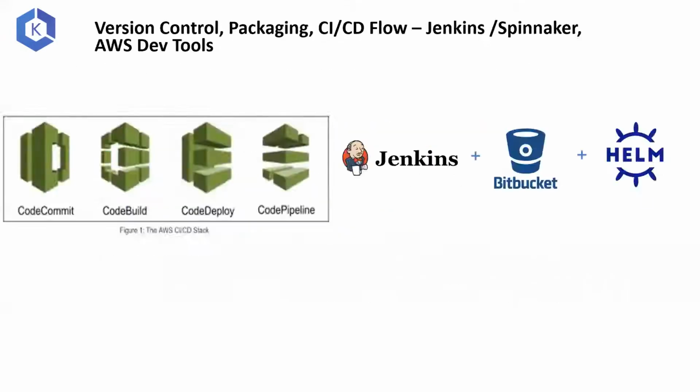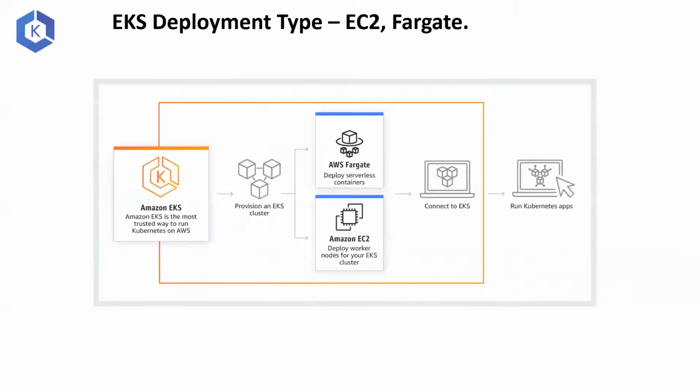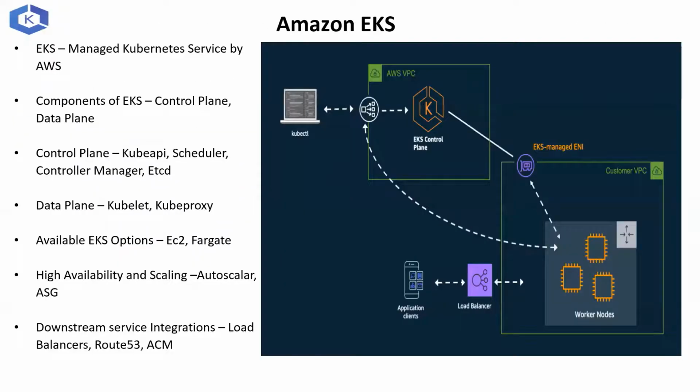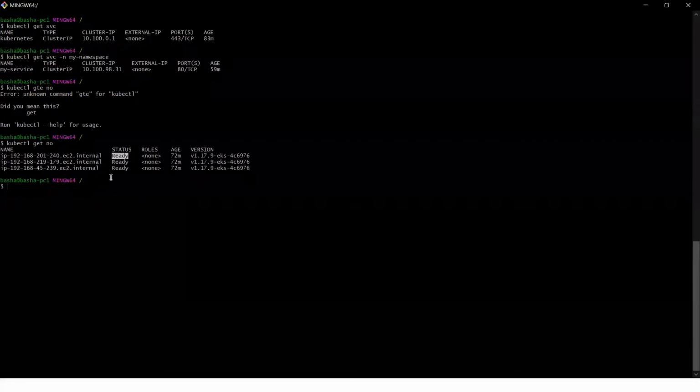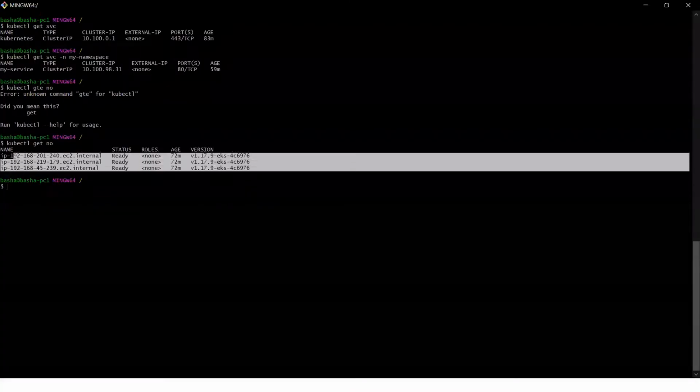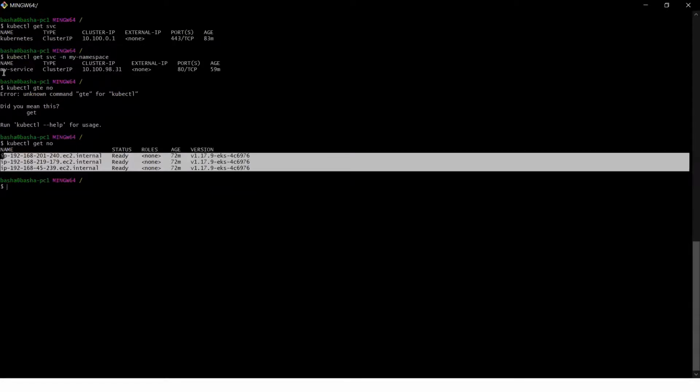At any point in time, let me go back to the control plane. Yeah, at any point in time, the worker node sitting inside your customer VPC should be able to talk to your EKS cluster for you to be able to deploy any application on the EKS cluster. So since my worker nodes are all showing Ready, that means they are able to communicate with the control plane.